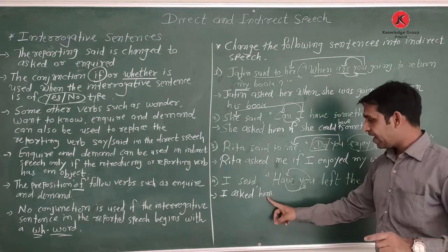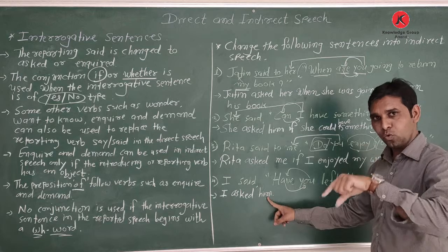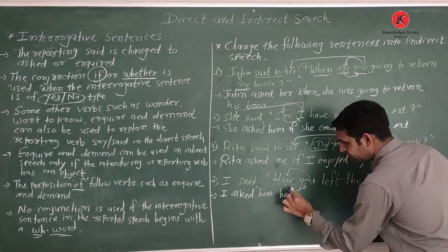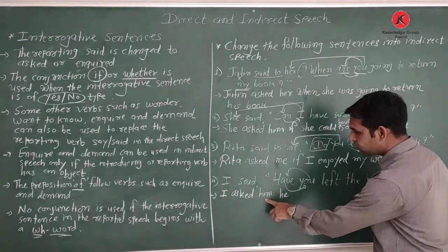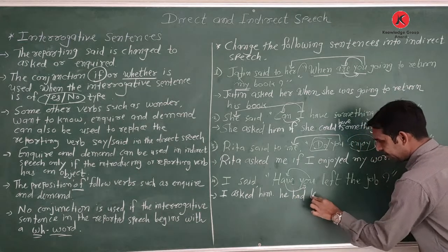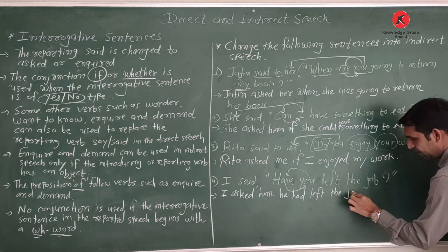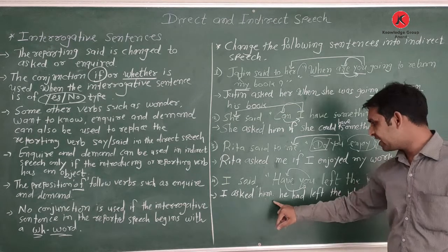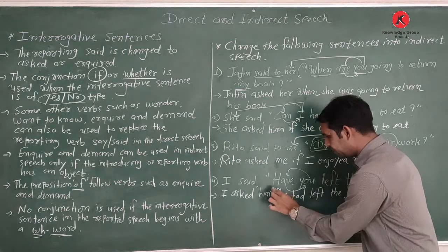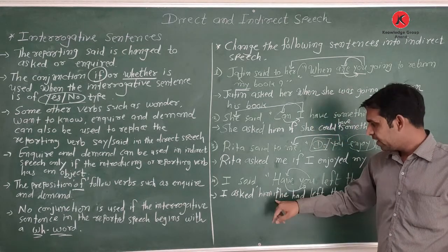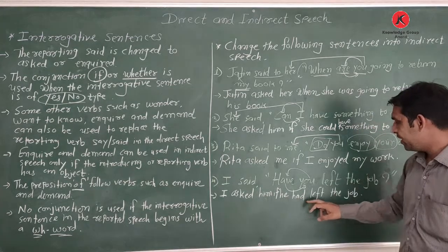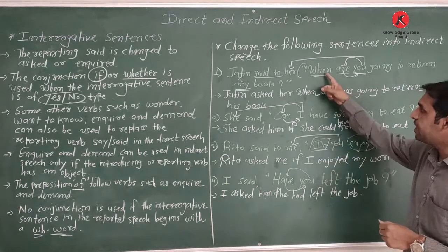It's a male person. If I write here her, then change according to the listener. So you change into here he. Why? It's male, him. That is why I asked him. He, then here have changes into had, then left the job. Okay, this is the sentence. I asked him. Then here given the conjunction, if is necessary to write to join the sentence. Okay, I asked him if, or we can use whether also. I asked him if he had left the job. So this is the yes no question.